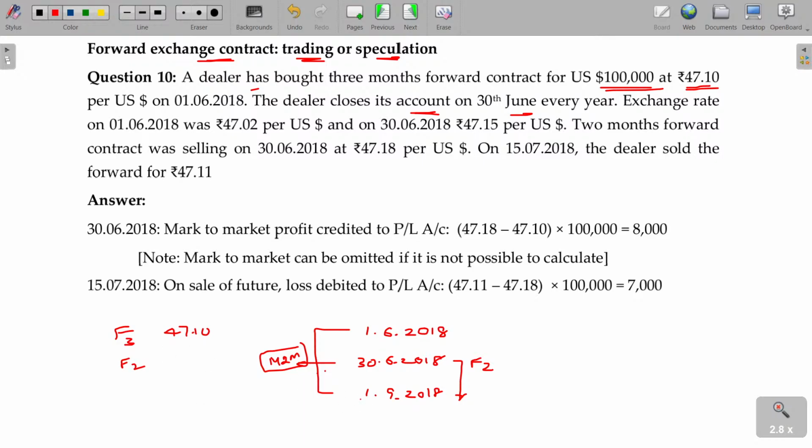Then on closure, the expiry date. So on 1/6/18 you need to know the forward 3 rate. At year end, on closure, you need to find out the forward for the remaining period. And this is the expiry date, 1/9.